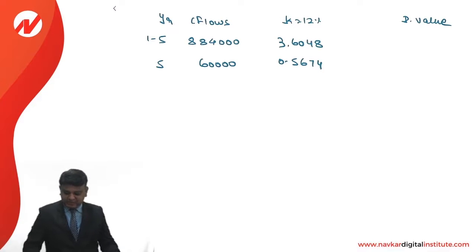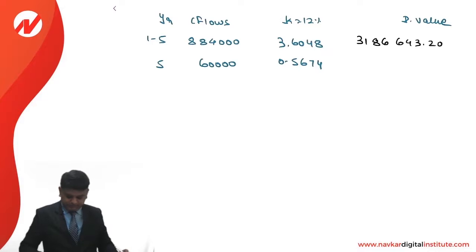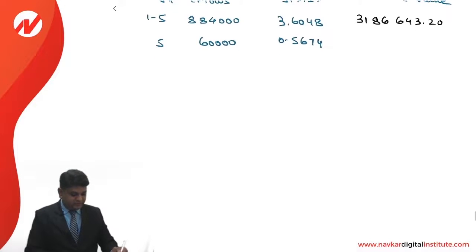So kindly use a calculator. 8,84,000 into 3.6048, that comes to 31,86,643.2. 60,000 into 0.5674, that is 34,044.